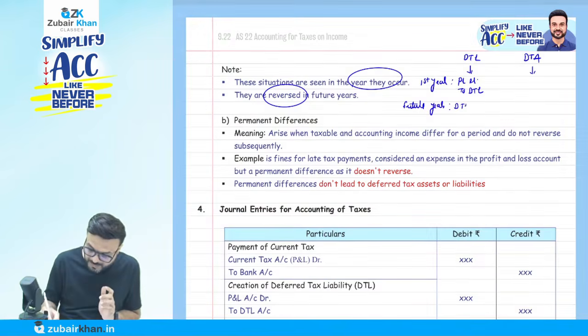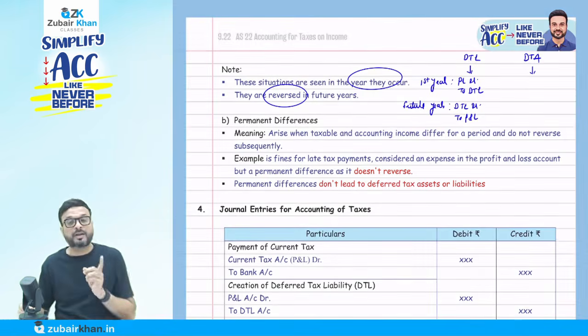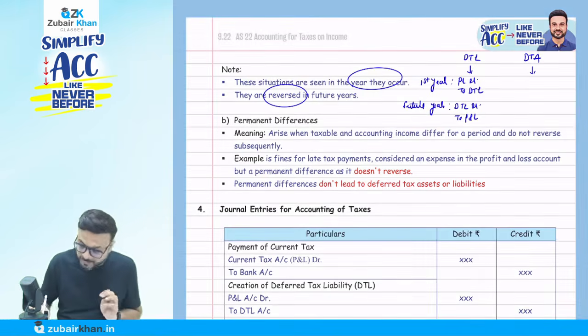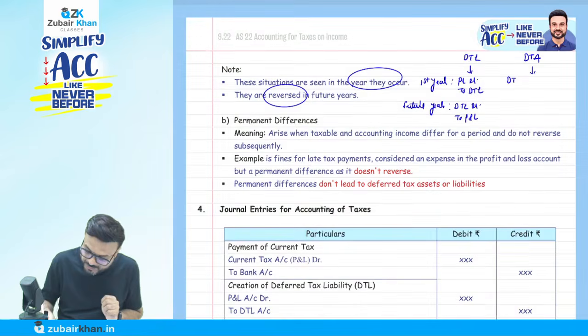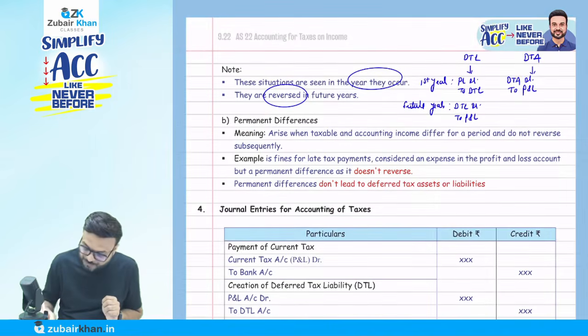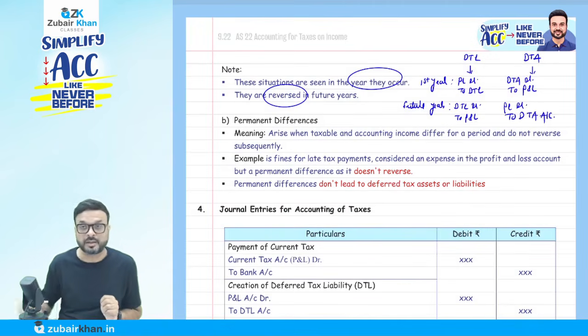So deferred tax liability will be debited and profit and loss account will be credited. But when the deferred tax asset has a debit balance, the deferred tax asset account should be debited and profit and loss account should be credited. And in a future year, we are going to reverse them. Profit and loss account debit, deferred tax asset account should be credited here.